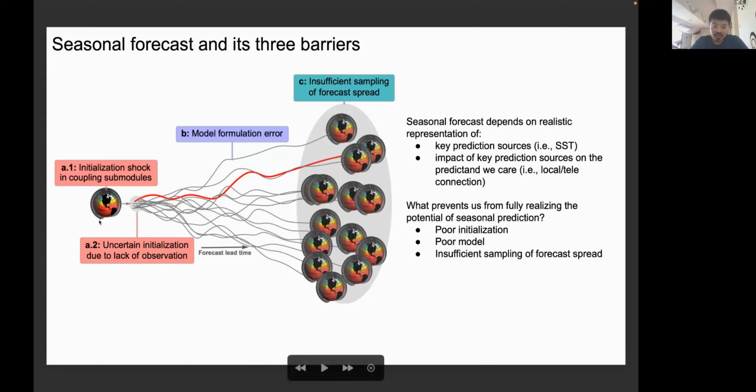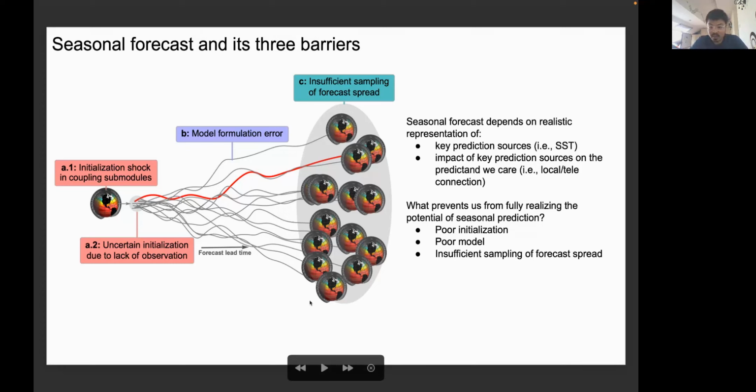The first is that we cannot perfectly initialize the model so that the model state is in perfect accordance with reality. And we have something called state shock because we are coupling individually initialized models, and they may have imbalance regarding their mass and energy interactions. The other thing is that the model is not perfect, because there are some small scale uncertainties in their parameterization schemes and how these schemes get along with the model's dynamics. So we have the model errors, and this trajectory might be shifted a little bit up or down.